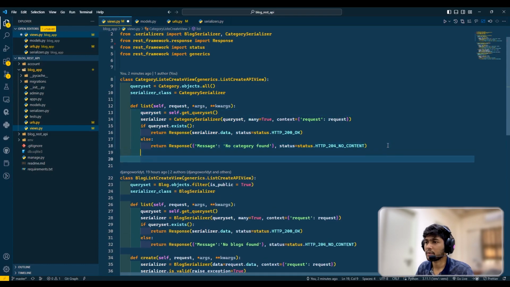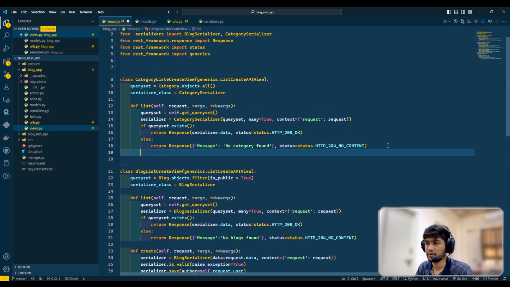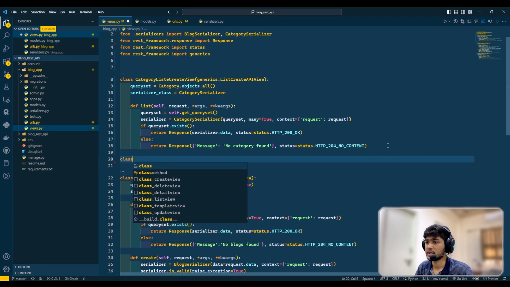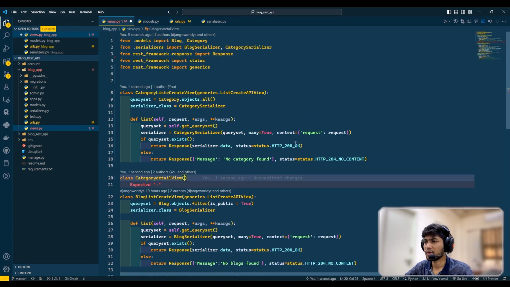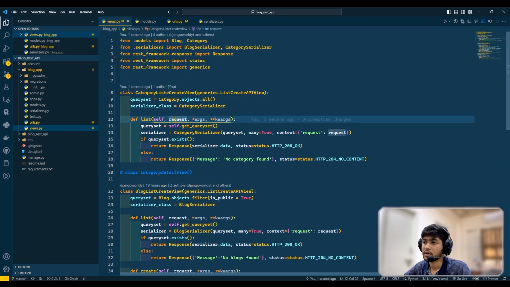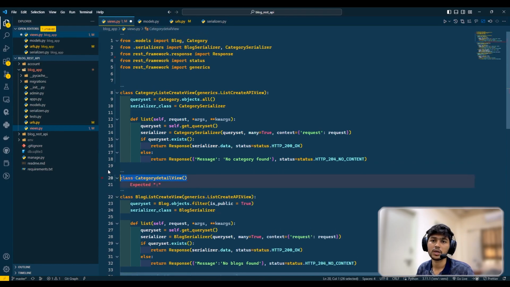Okay, so now coming to the category detail view. Here I can say class CategoryDetailView. Before writing this class, let me explain that the previous class is going to allow only get and post requests, and this class which we are writing is going to allow us get, put and delete requests.